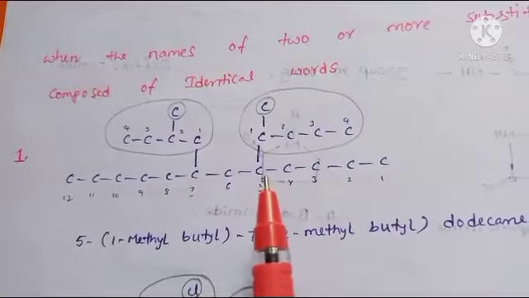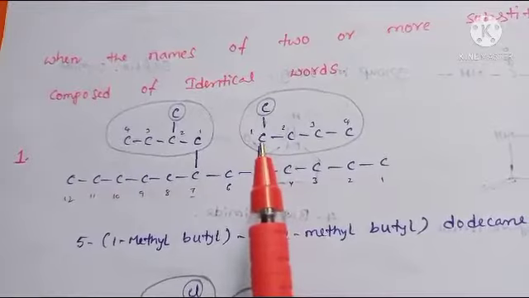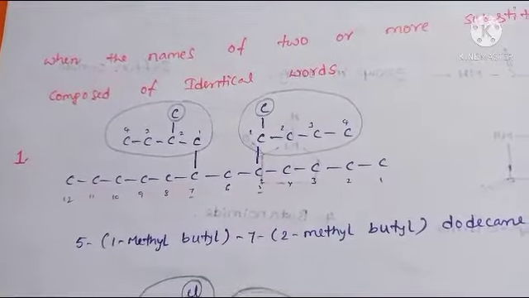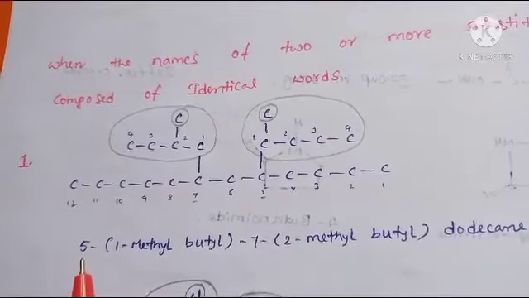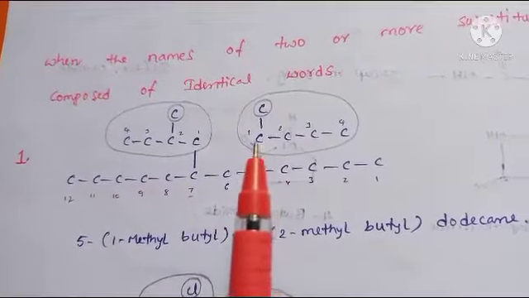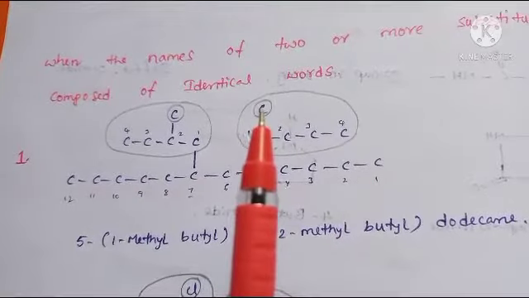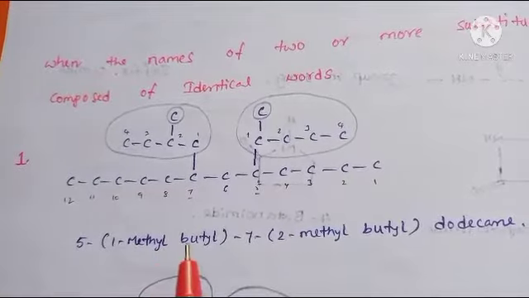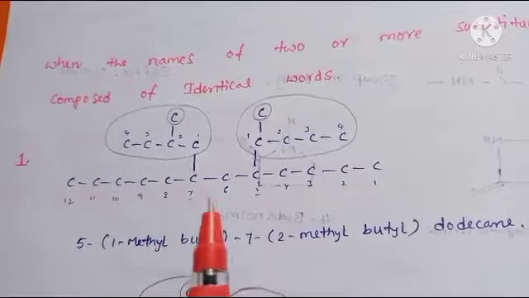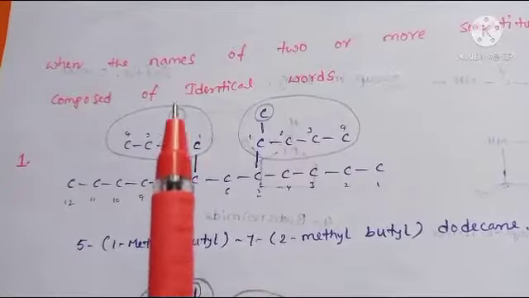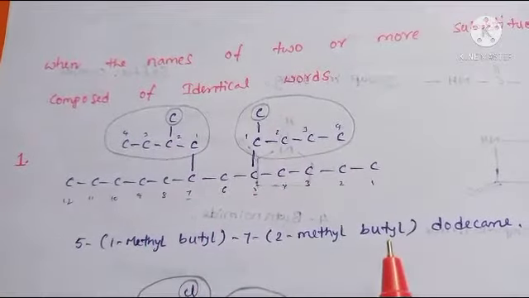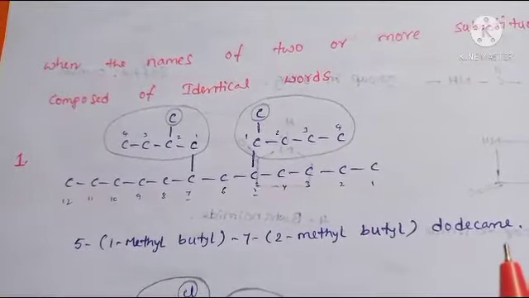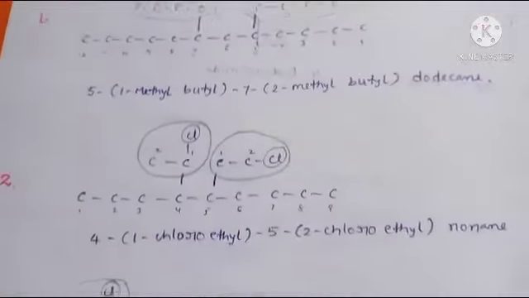So from the 5th position, give the numbering. First one for this one, and 7th position this one is there. Then how can you write the name? So 5 in 5th position. What is this one? Propyl. But at first position one methyl group is there. So 5 1 methyl butyl. And 7th position 2 methyl butyl. Okay, total 12 carbons in the long chain. So dodecane. Okay Nana.